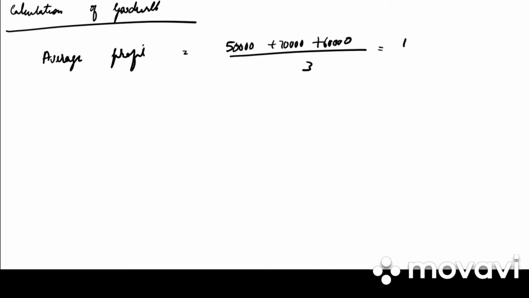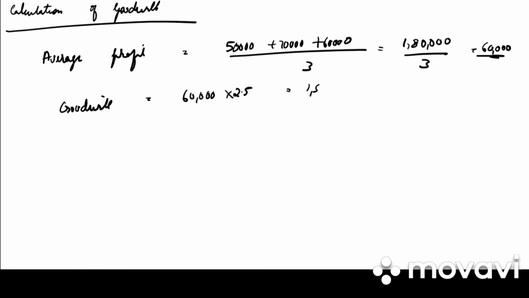How much do we get? 1 lakh 80,000 divided by 3, that is 60,000. Goodwill is equal to 60,000 into 2.5, that is 1,50,000. So the goodwill of the firm is 1,50,000.